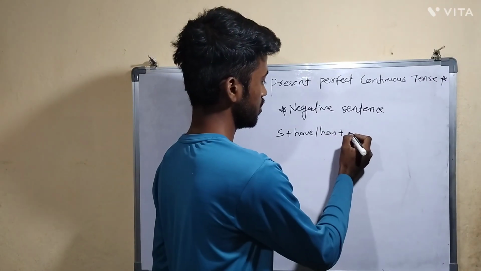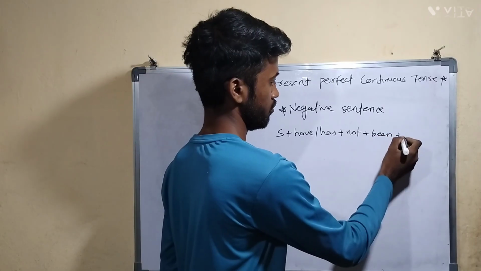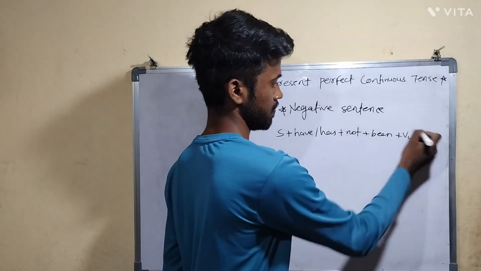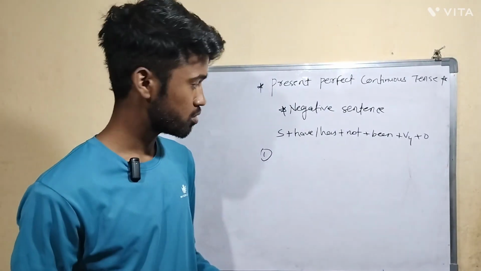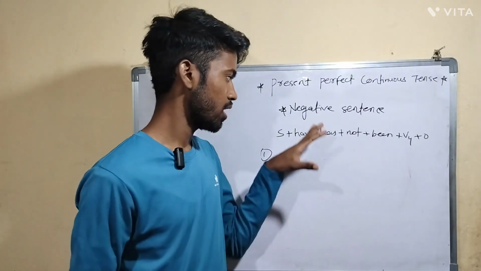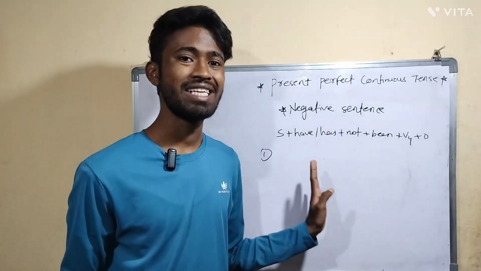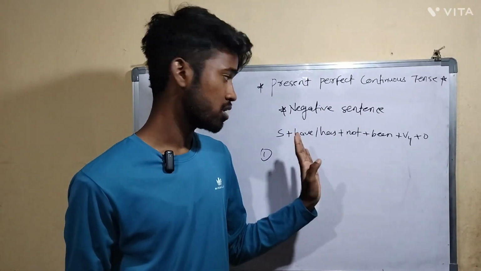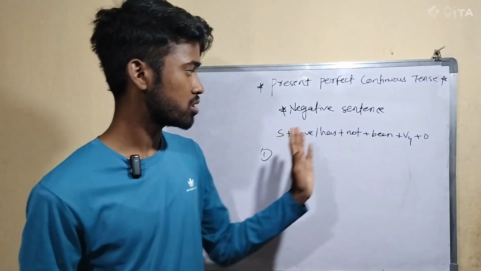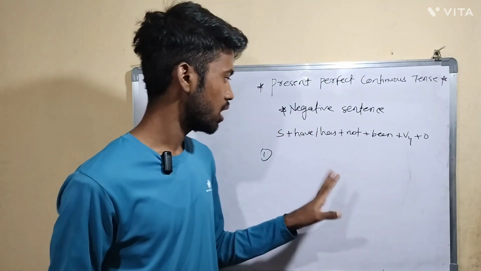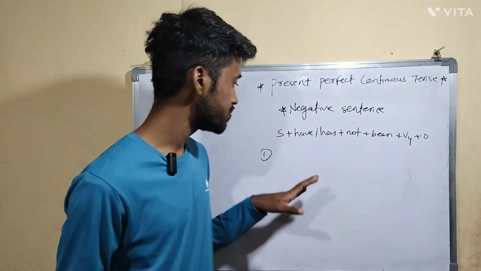So here not is there, after that been, and after that fourth form of verb, and in the last object. So let's see a few examples. It is very easy to remember this structure, right? Is there any difficulty? If you understand the structure of the positive sentence, only after have or has you have to add not. That's the job you have to do. Whenever you are forming a negative sentence in present perfect tense, you just need to add not after have or has. Now let's see a few examples so you will get a better idea.